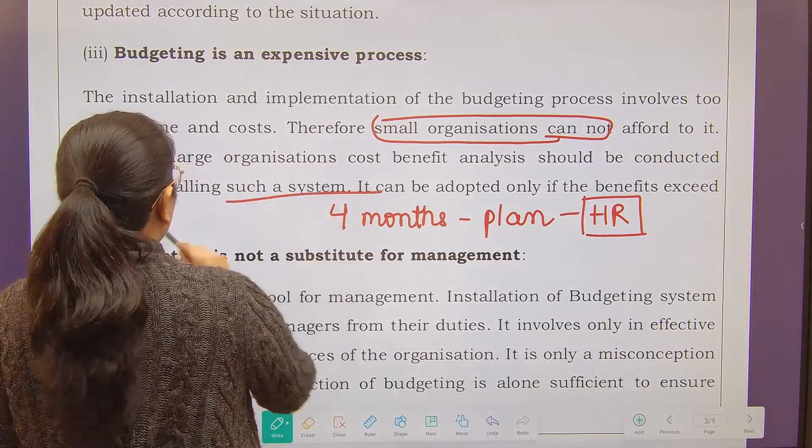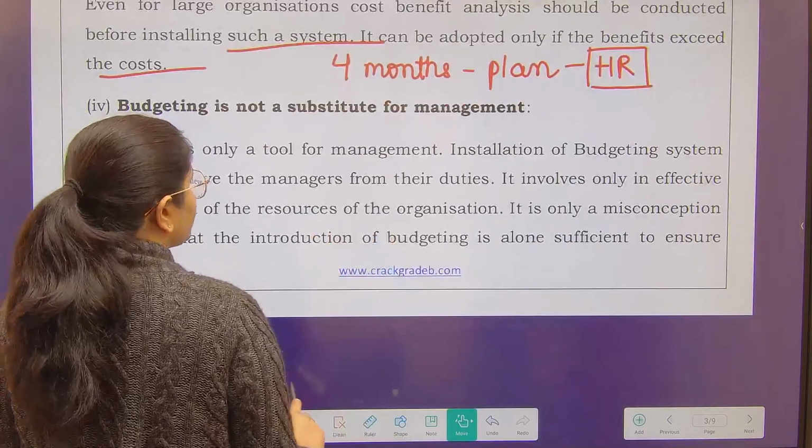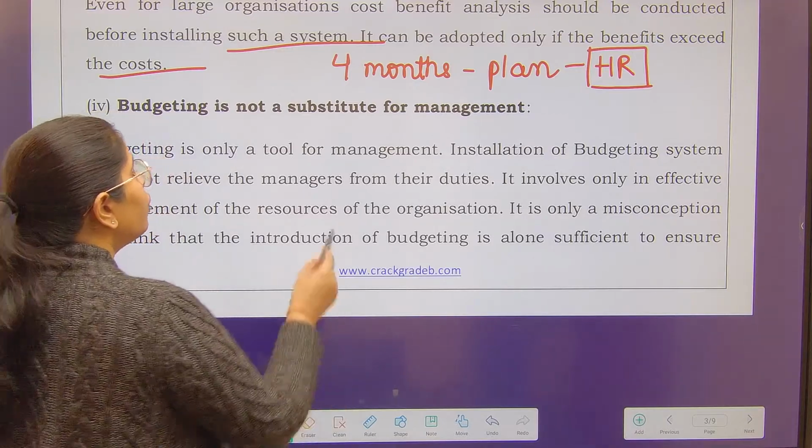It can be adapted only if the benefits are exceeding the cost. Next is, budgeting is not a substitute for management. Yes, budgeting is only a tool for management.